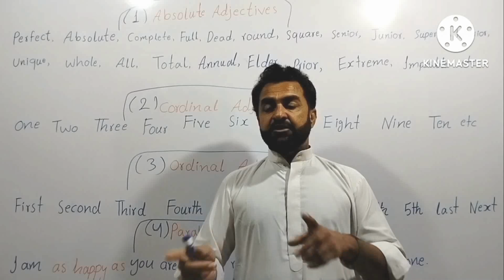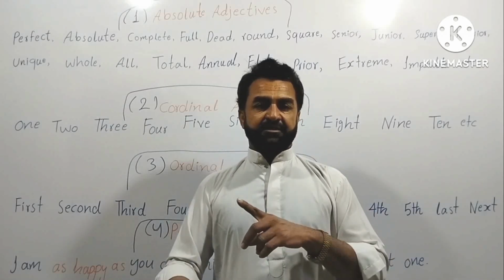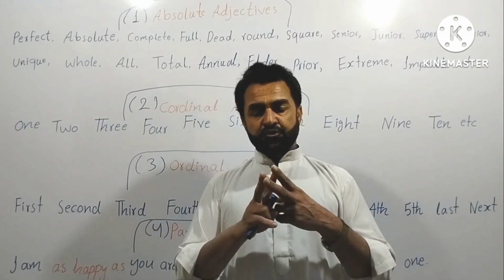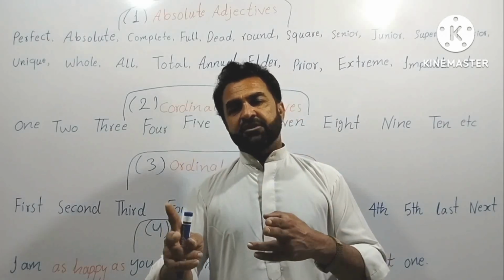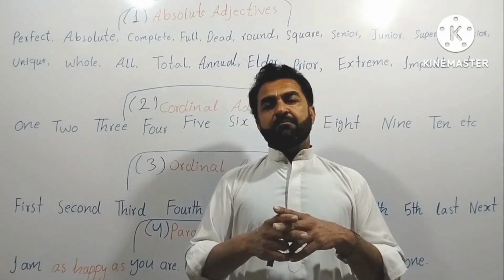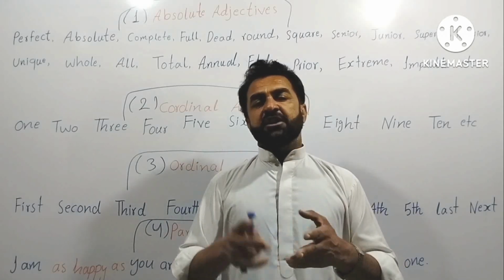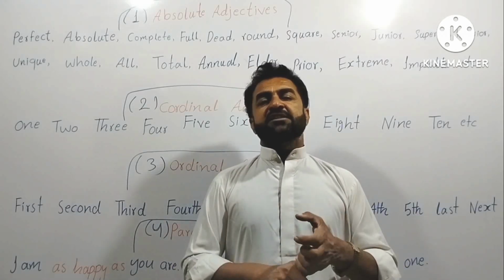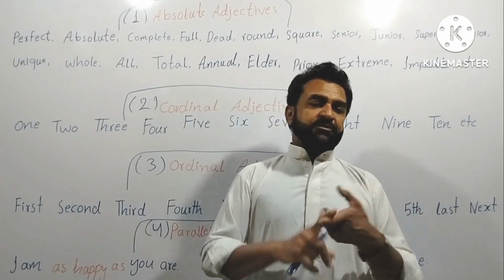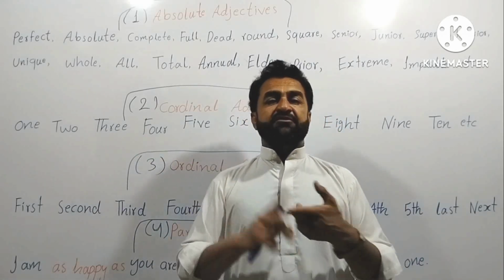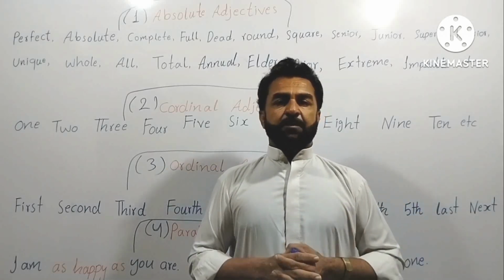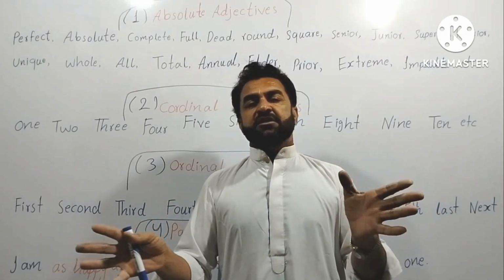So here we use the comparative degree between two nouns when there is a difference between them in terms of quality, quantity, size, height, color, shape, and many more.